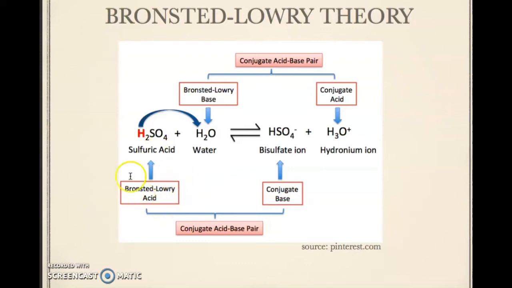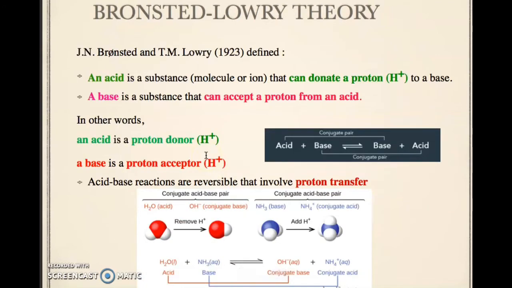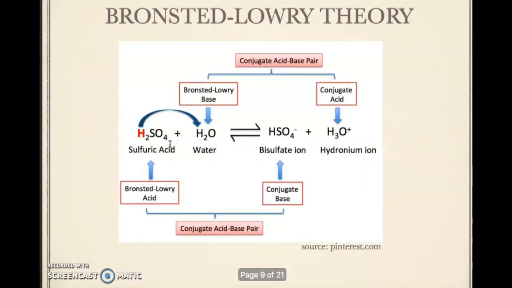We know an acid is a proton donor, meaning the hydrogen ion is given to the base. So water here is considered the BRONSTED-LOWRY base. The product bisulfate ion becomes the conjugate base, and the hydronium ion becomes the conjugate acid.